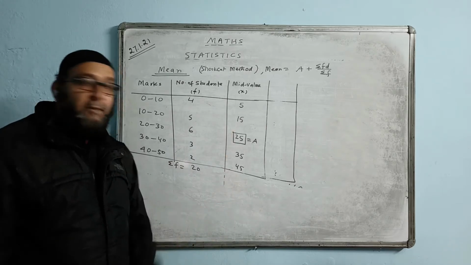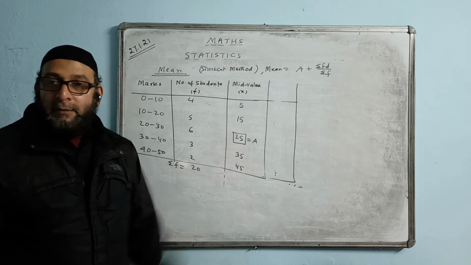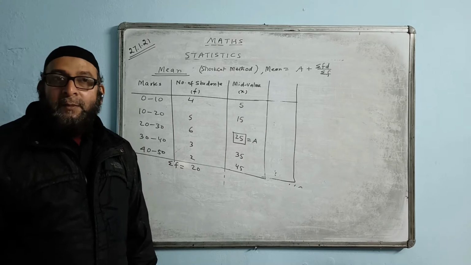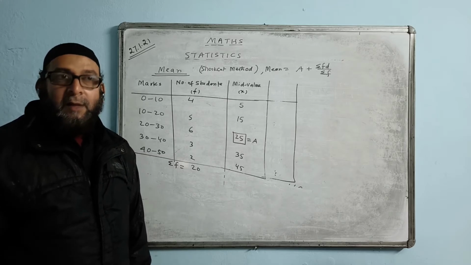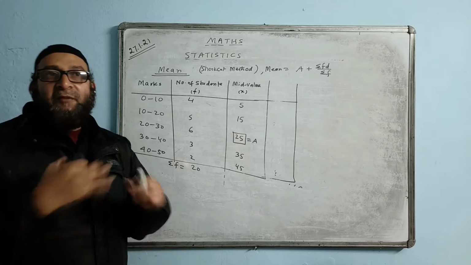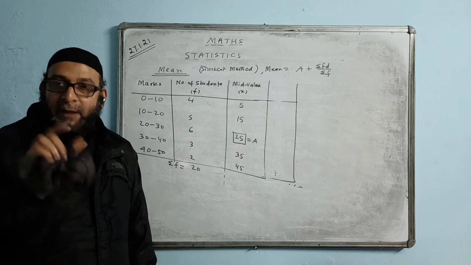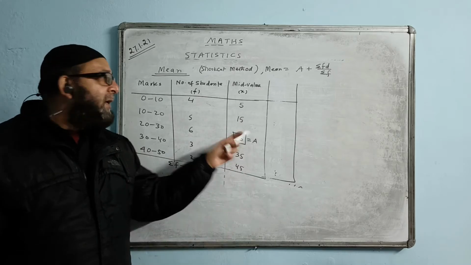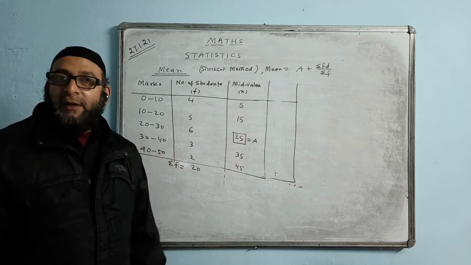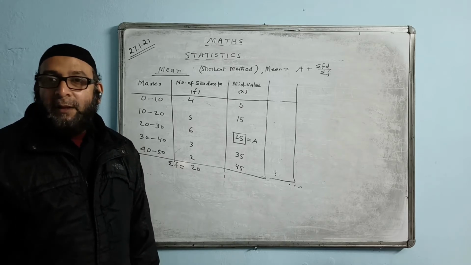By chance, if there are 6 numbers, you can choose any one, either the third one or the fourth one as A. You will get the same answer. Whichever you assume, you will get the same answer. So no controversy on that. If there are 10 numbers, you can choose either the 5th one or the 6th one. If there are 9 numbers, you can choose the 5th one, the middle one, as A. Though you can actually choose any one of them, the answer comes the same finally. But it becomes convenient if you choose somewhere in the middle.